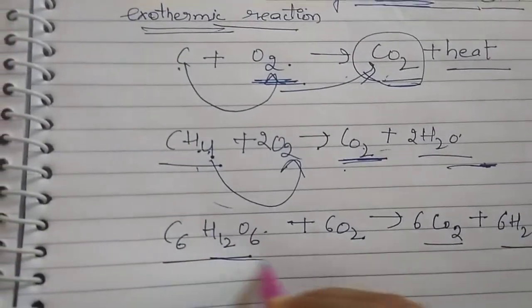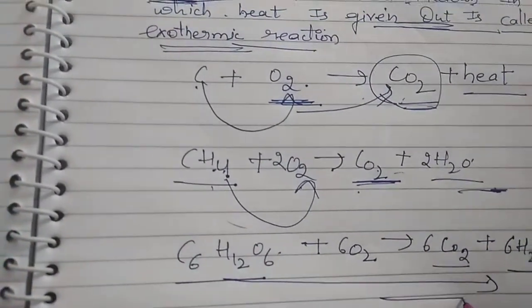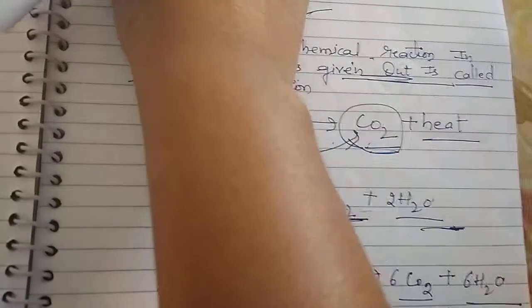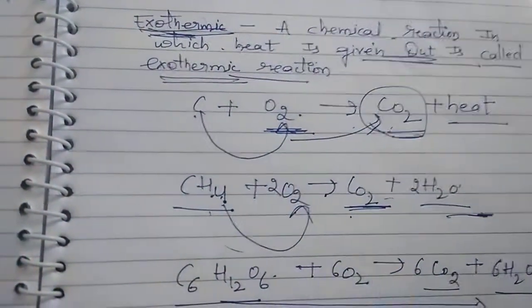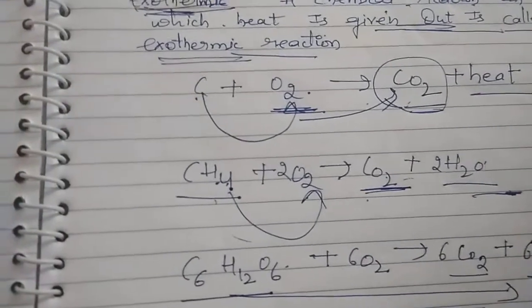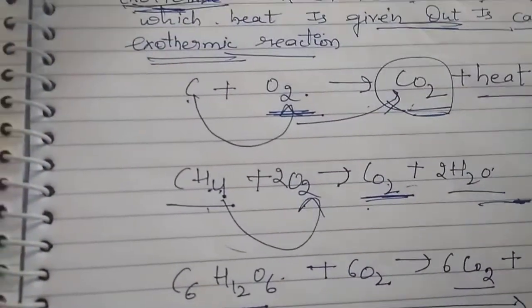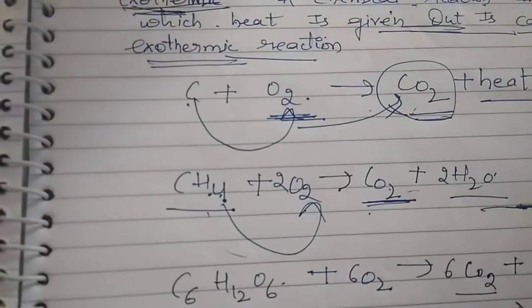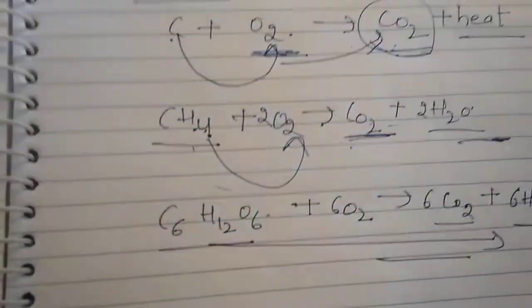This reaction in our body is exothermic and is known by a special name, respiration. Respiration, rusting, burning of coal, petrol, kerosene are some common exothermic reactions.